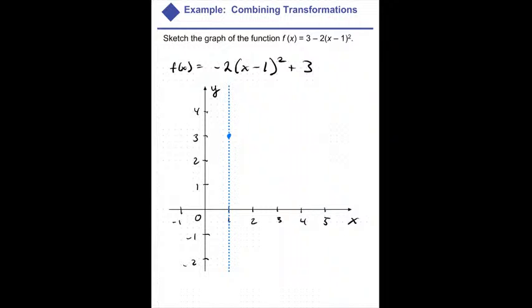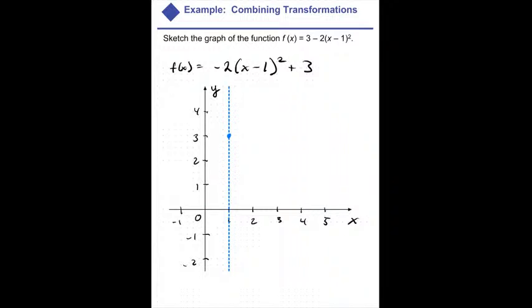Okay. So we have this axis of symmetry. So whenever we get a point on the left, we automatically get a point on the right, right? So let's do when x is 0. We're going to use the axis of symmetry to create this graph. When x is 0, this is going to be negative 1. Negative 1 squared is positive 1. 1 times negative 2 is ultimately just going to be negative 2. Negative 2 plus 3 is going to be 1. So when x is 0, y is 1. So we have this point. But whenever we go 1 point to the left, we also have that same point to the right. All right.